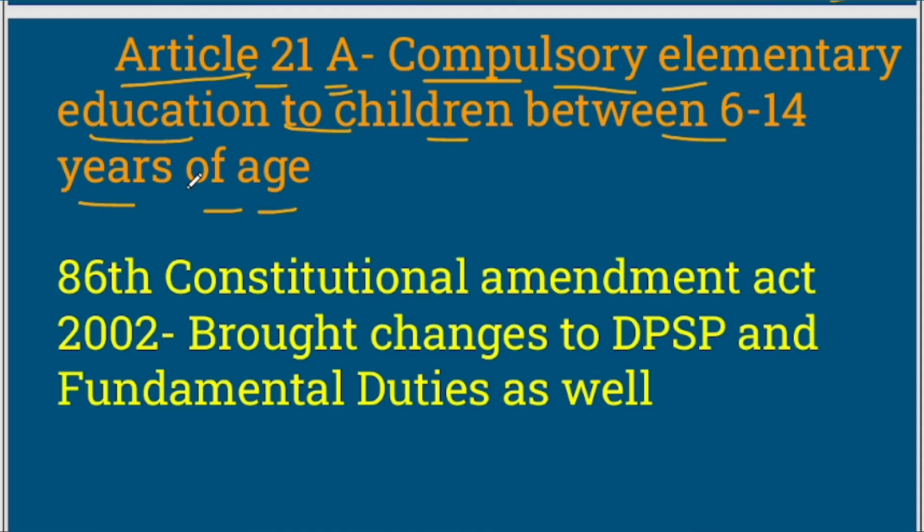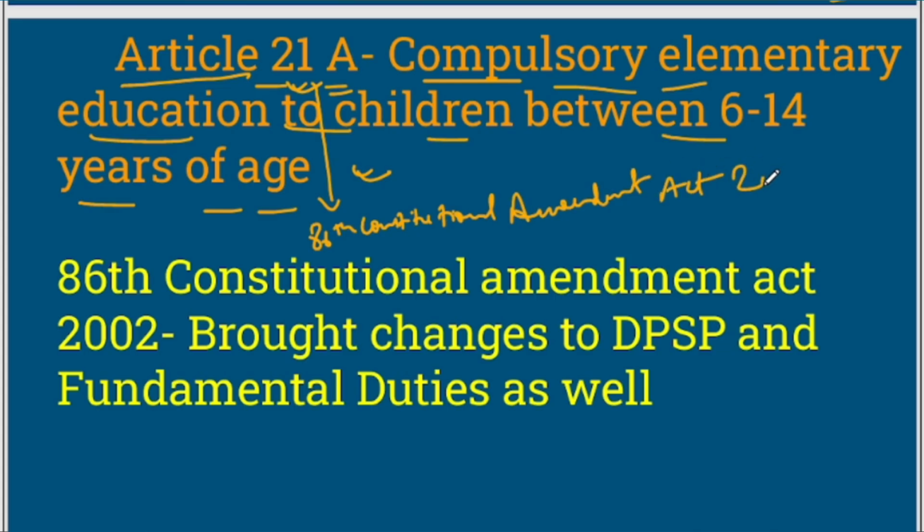So it became compulsory, and this was added in Article 21 through the 86th Constitutional Amendment Act of 2002. Very important.